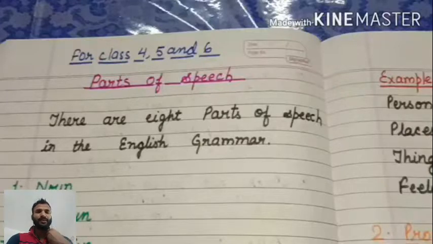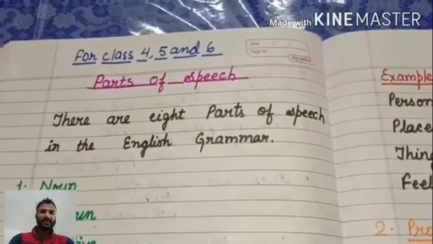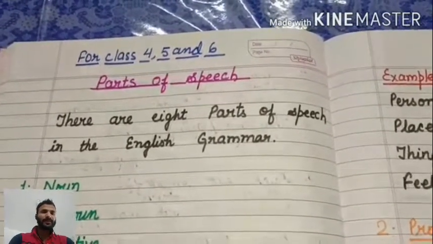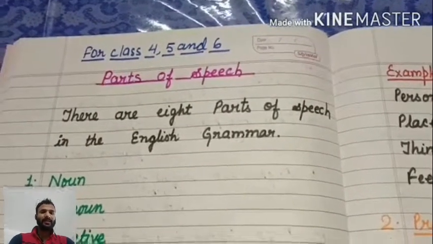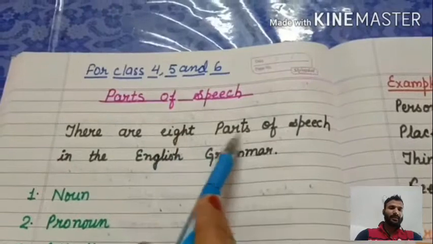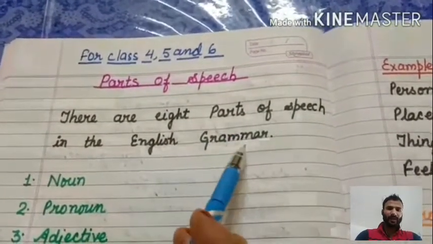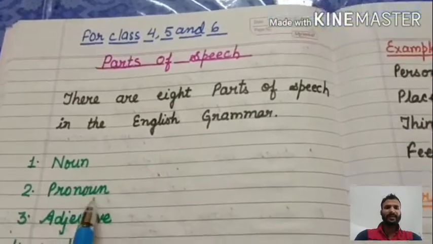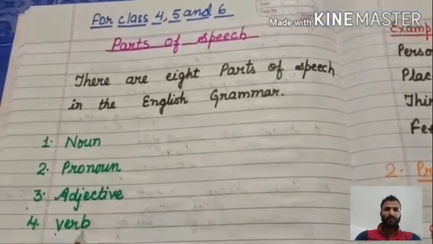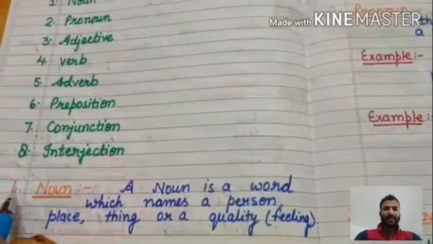As you know, there are 8 parts of speech in English grammar. Sometimes we can write 9 in others also. They are: noun, pronoun, adjective, verb, adverb, preposition, conjunction, interjection.